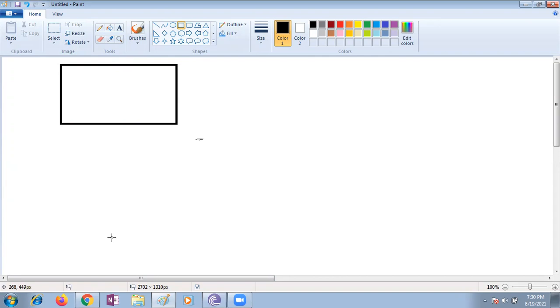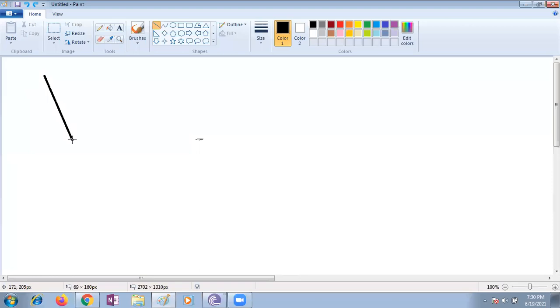See, children, it is not a rectangle here. They gave another figure. Let me draw this. You just see the angles of this quadrilateral.